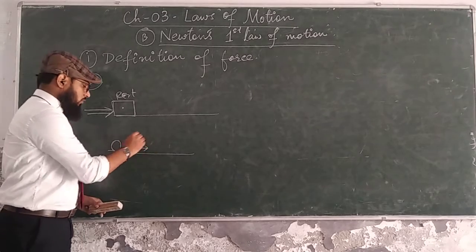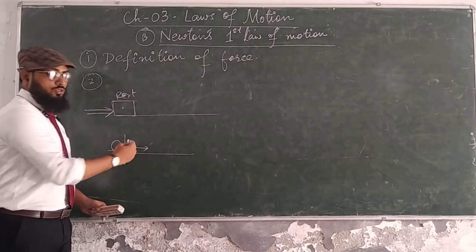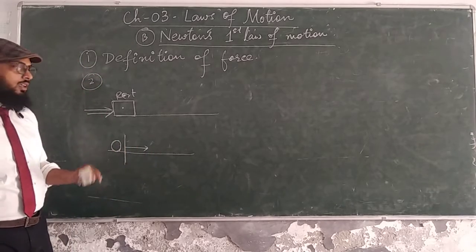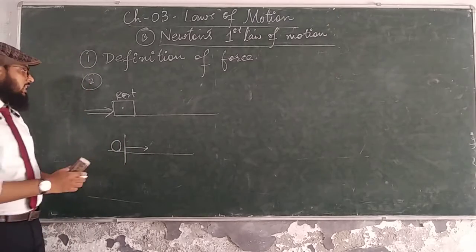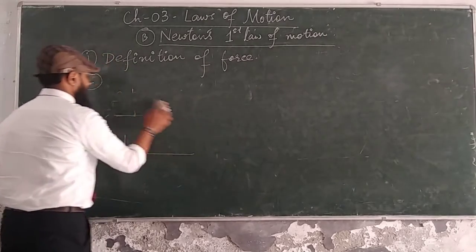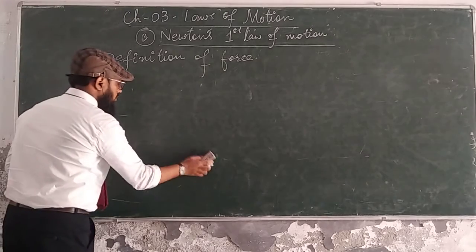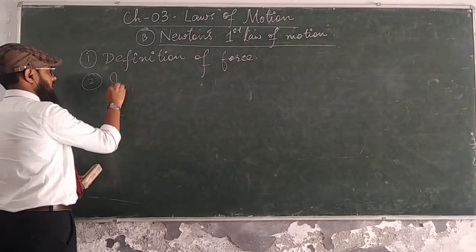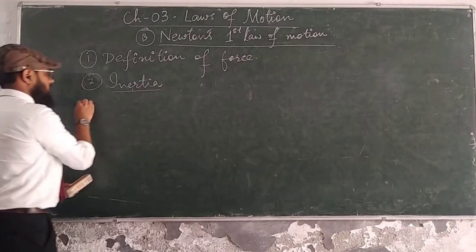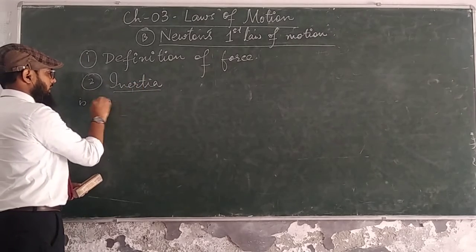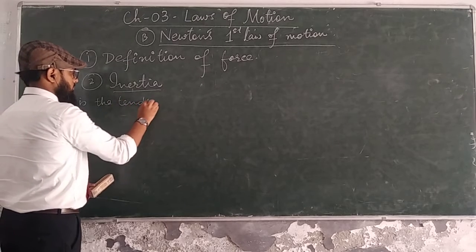But when you apply an opposing force to make the body stop, then the body stops. The body does not want to stop by itself. So this kind of property is called inertia. What is inertia? I am writing. Inertia is the tendency of a body.